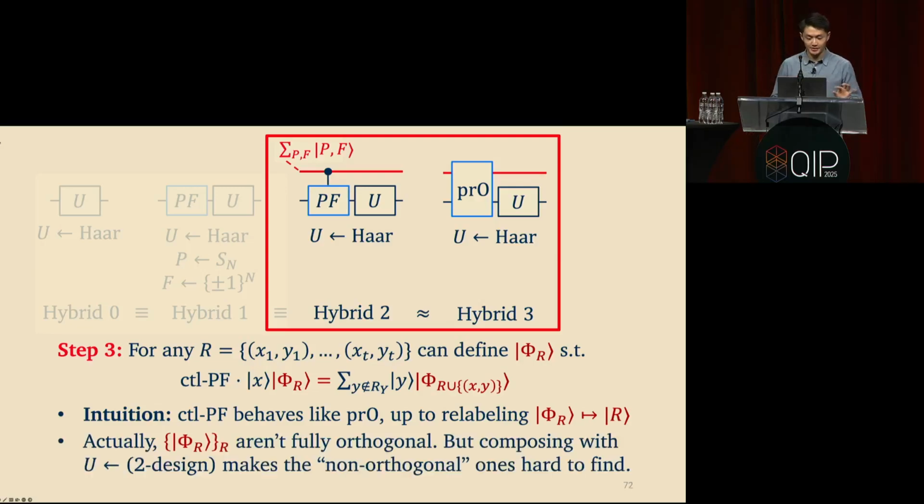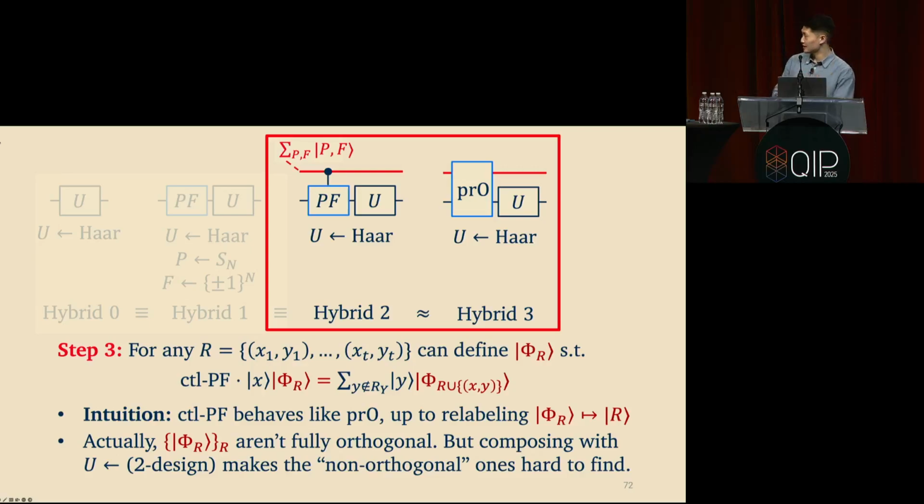These phi sub R vectors aren't fully orthogonal, so you can't exactly just relabel them. But it turns out that a large subset of them will be orthogonal to each other. And it turns out that composing this operation with any unitary U sampled from a 2-design makes it hard to find these non-orthogonal R's. In particular, you can show that you can only put at most negligible weight on these problematic R's. And so for most of the R's that you're putting your weight on, they actually are orthogonal, and you can do this relabeling.